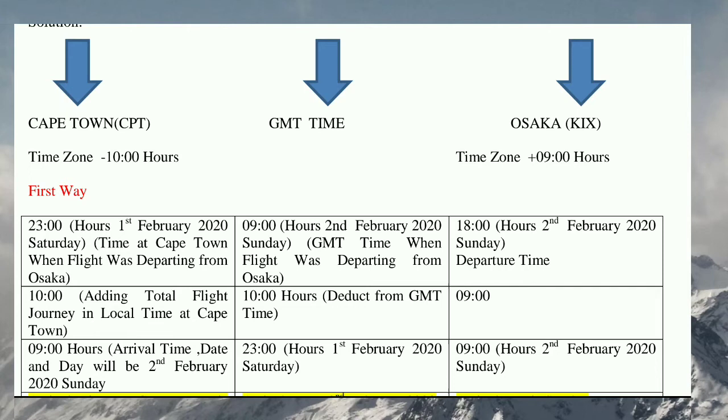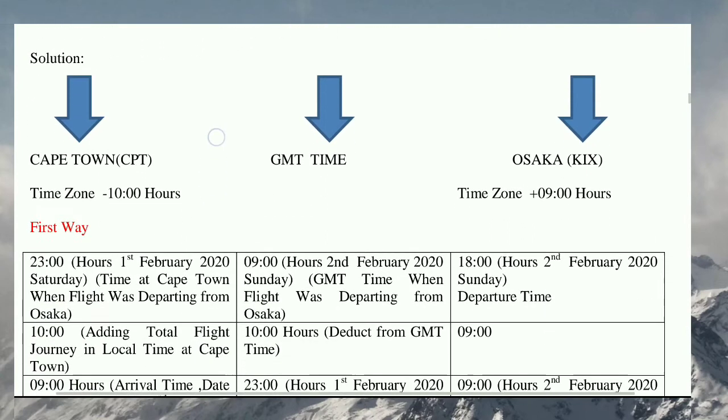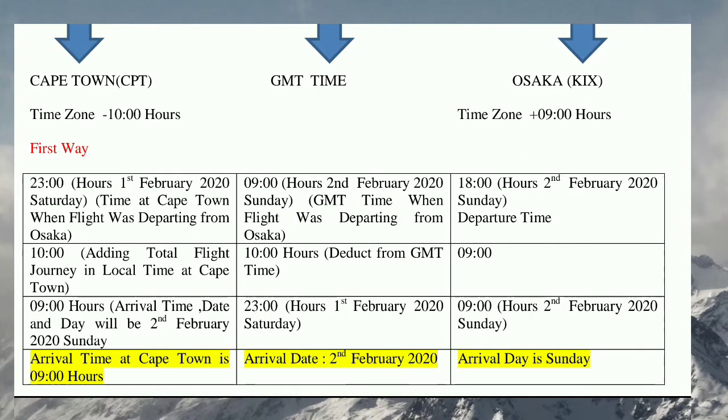Once you have calculated the local time of Cape Town with the help of time zone of cities, you can find out the arrival time with the help of total flight journey. So in this case you already know the total flight journey is 10 hours, right? So once you have calculated the local time of Cape Town, that is 23 hours, you just have to add the total flight journey, that is 10 hours. So in 23 hours you have to add 10 hours more. Once you add 10 hours more you will get the arrival time at the location.